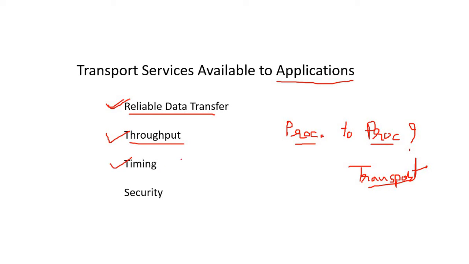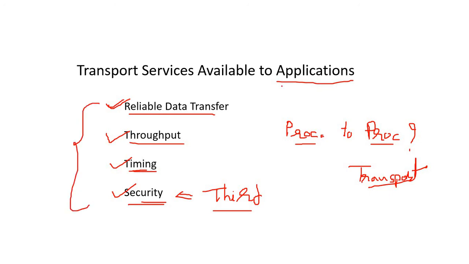Another thing is timing. We have discussed that there should be no delay in the data communication. So timing is very important, as well as security. Like two people are talking, so a third party cannot interpret that communication. Suppose I am calling any person, and whatever we two are talking, if someone is able to listen to our talk, that would be meaningless communication. Get it? That's why security is important, timing is important, throughput and reliable data transfer. So these are the various services available for the application layer.